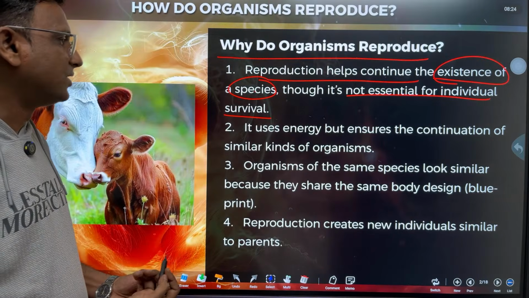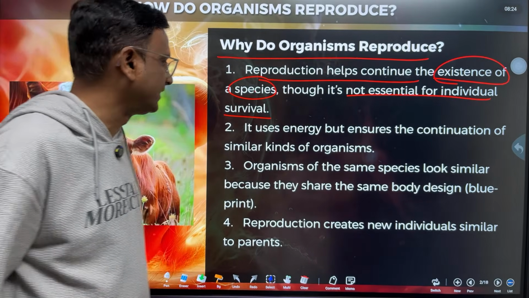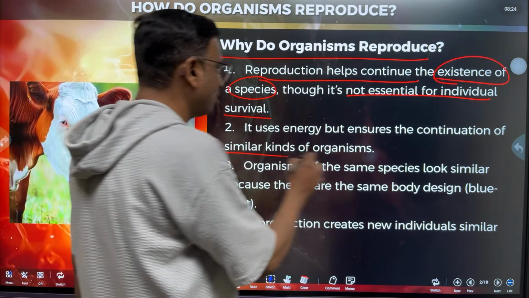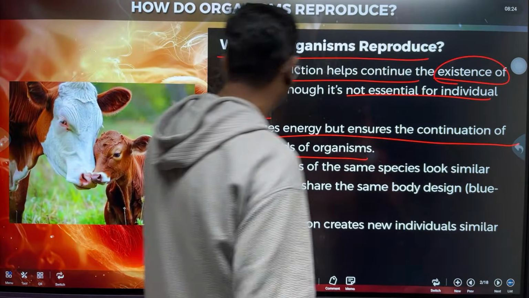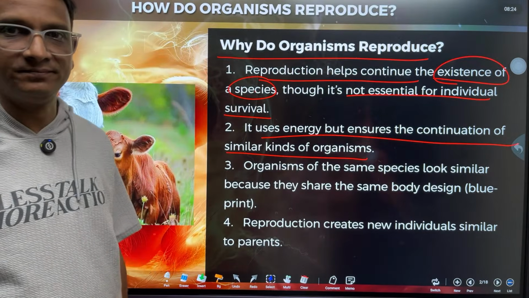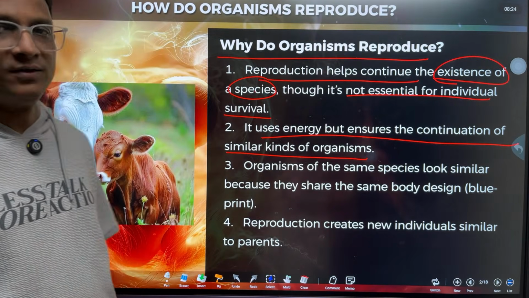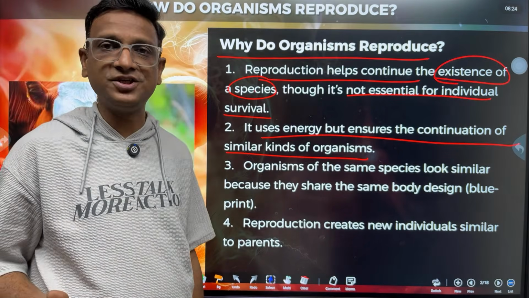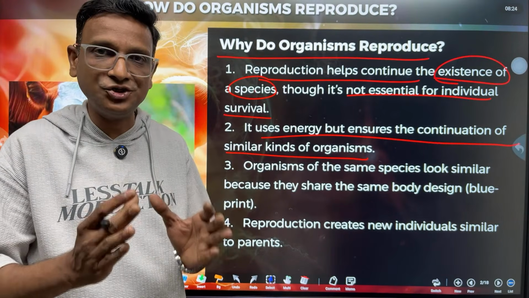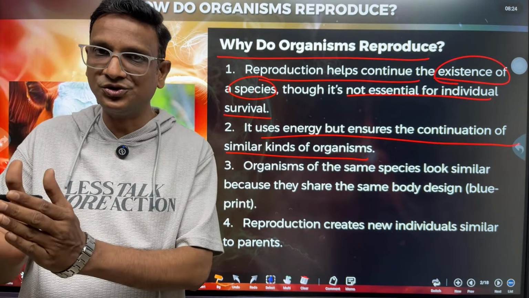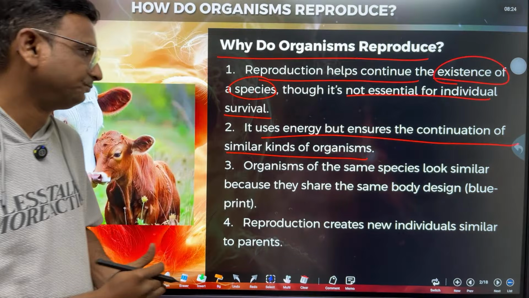It uses energy, right children, but it ensures the continuation of similar kinds of organisms. Reproduction requires energy, but it ensures that the organism continues its species.